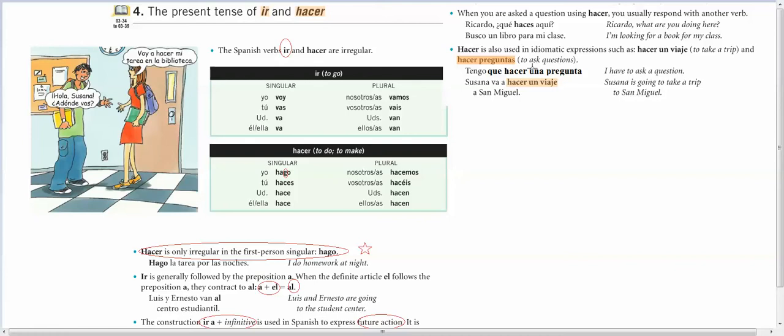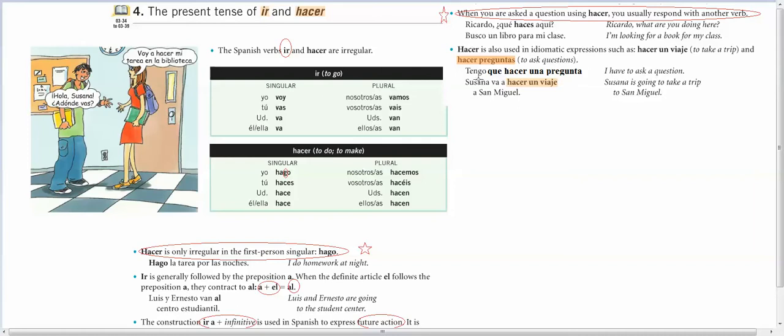A lot of people want to answer back using the hacer. You don't put hacer back in your answer. So if the speaker says, Ricardo, ¿qué haces aquí? The person with whom they're speaking would respond, busco un libro para mi clase. So when asked a question using hacer, you usually respond with another verb. That's important to remember.